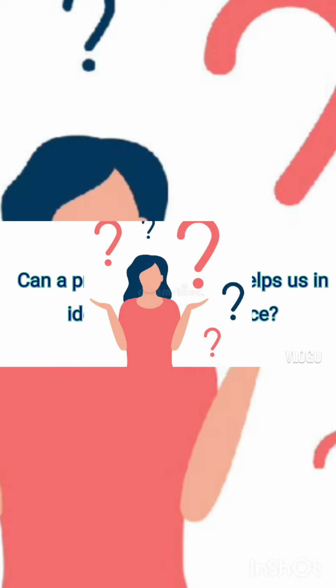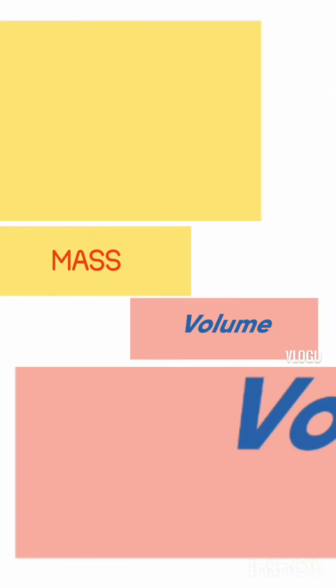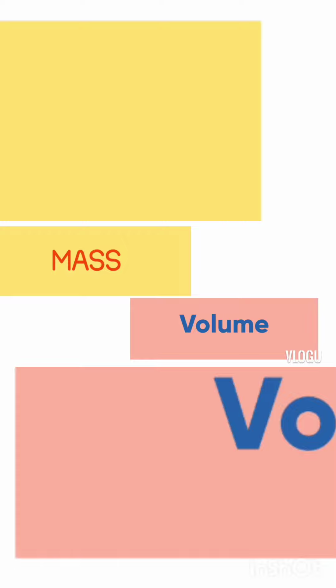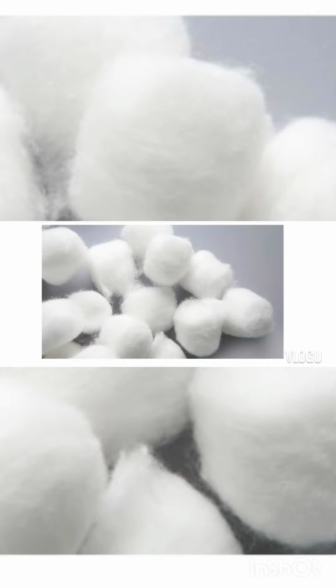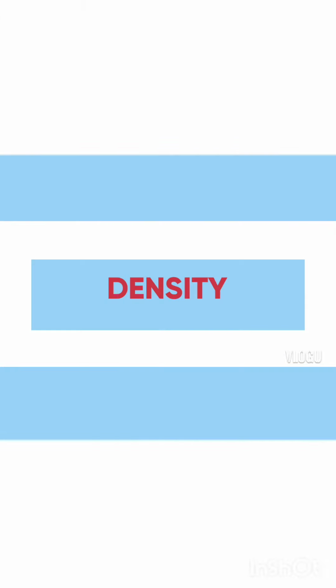You are already familiar with the most common physical properties of matter. Some of these properties, such as mass and volume, depend upon the specific object in question. You cannot use mass to tell one substance from another because two different objects can have the same mass. For example, a kilogram of cotton has the same mass as a kilogram of sand. So, you cannot use that property to identify the substance. So, other properties such as density can be used to identify substances.